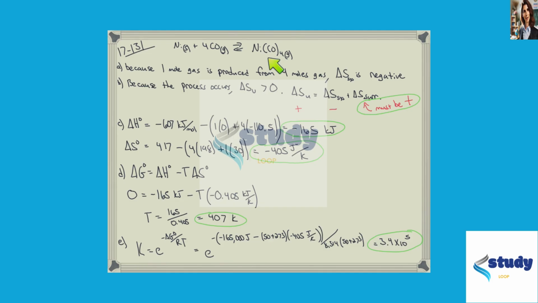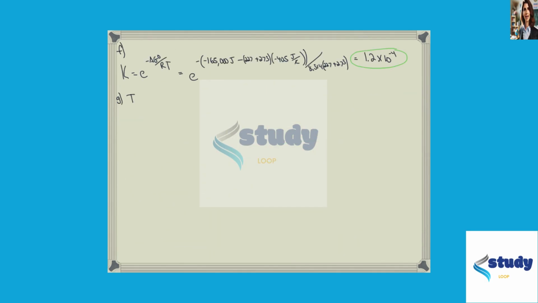Then we increase the temperature to 227 degrees Celsius so that it shifts back towards the nickel side, and in the process deposits pure nickel. So that's why the temperature is increased, to reverse the reaction and deposit pure nickel.